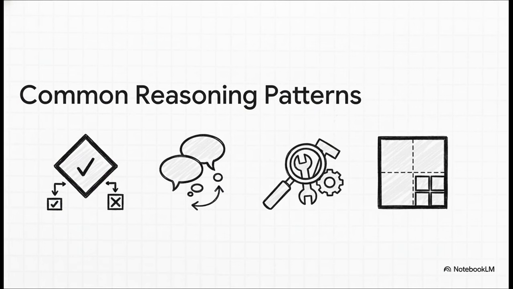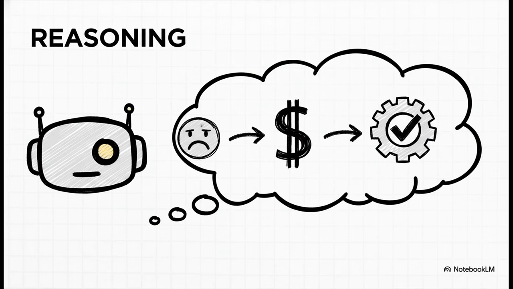And this thinking can happen in a few different ways. Sometimes it's a simple rule-based decision, if this, then that. Other times it's a more complex chain of thought process to plan out multiple steps. It might need to figure out the right tool for the job, or break a huge task down into smaller, manageable pieces.